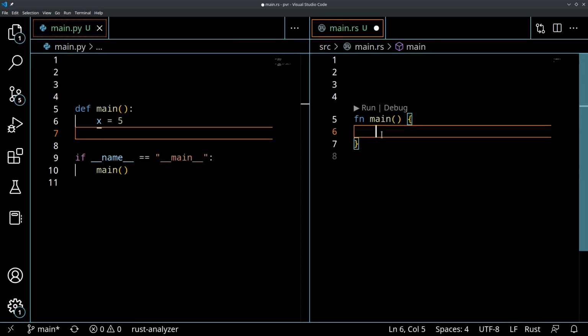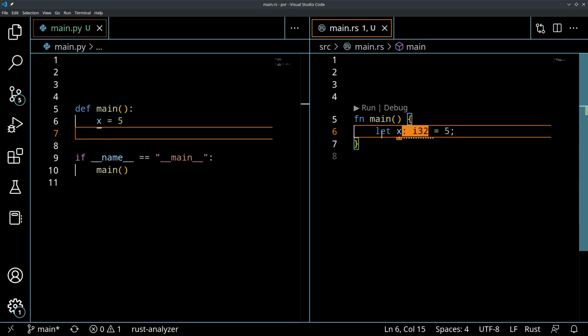So first, to create a variable x equals 5, we would say let, which is the keyword for creating a new variable in Rust: let x equals 5, semicolon. And when I let the IDE load that in, I get this nice little orange warning, and what that's telling me is, hey, FYI, you didn't specifically give this variable a data type.